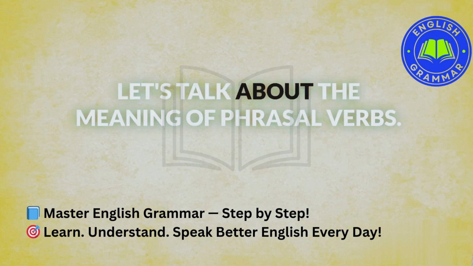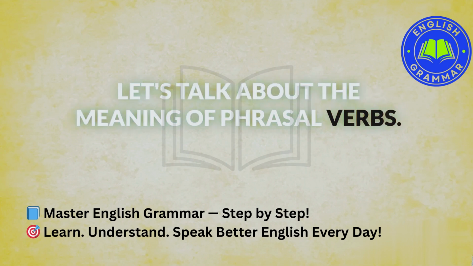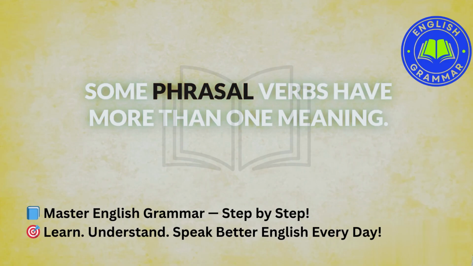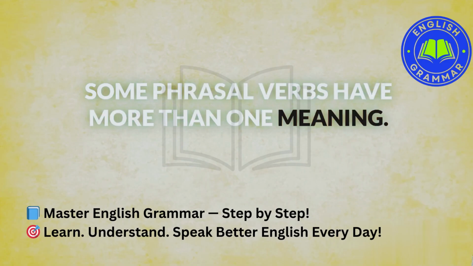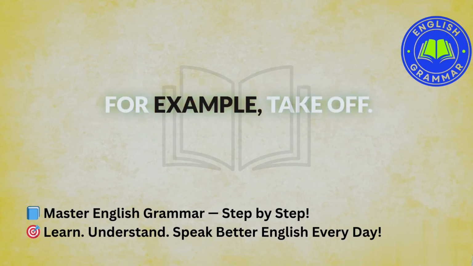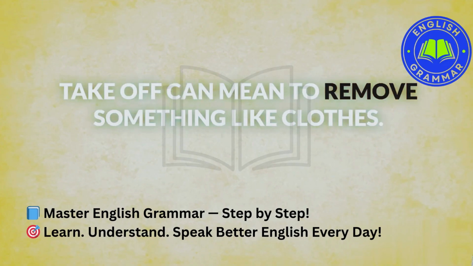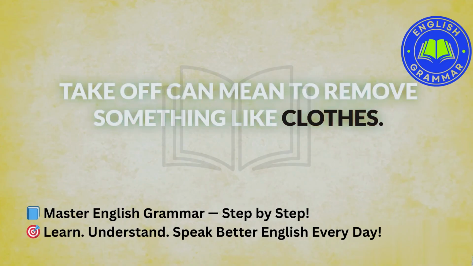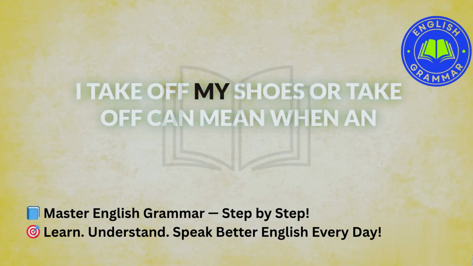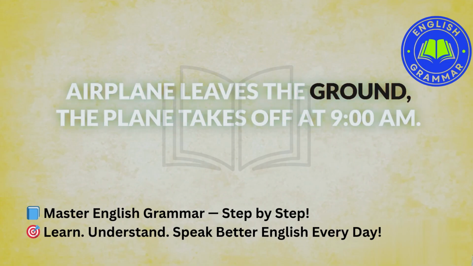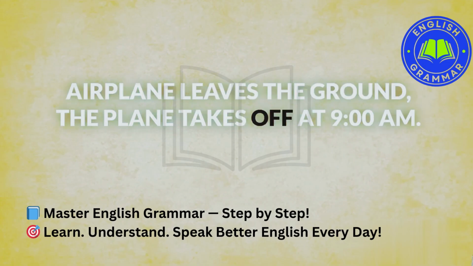Let's talk about the meaning of phrasal verbs. Some phrasal verbs have more than one meaning. For example, take off. Take off can mean to remove something, like clothes. I take off my shoes. Or take off can mean when an airplane leaves the ground. The plane takes off at 9 a.m.